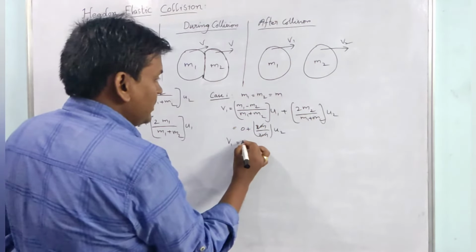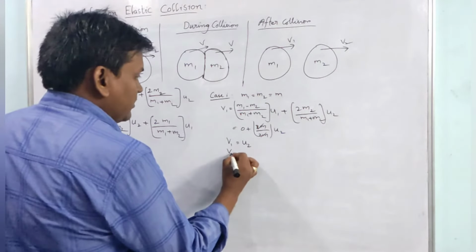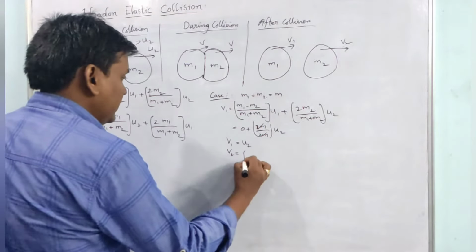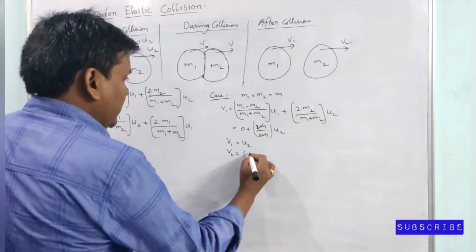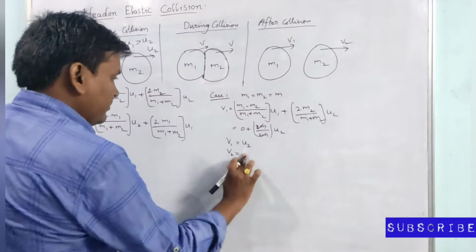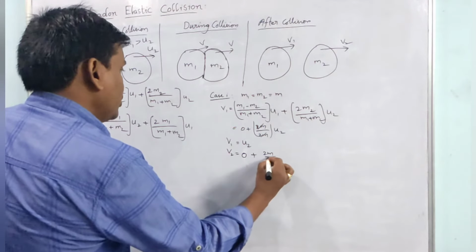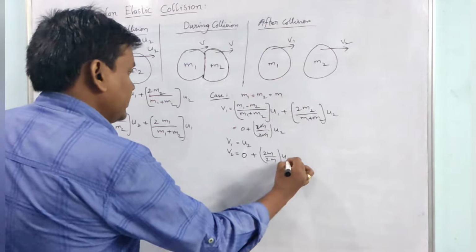So v1 will be equal to u2, and coming to v2. In this situation, m2 minus m1 means m minus m, 0. So this term will be 0 plus again 2m by 2m into u1.